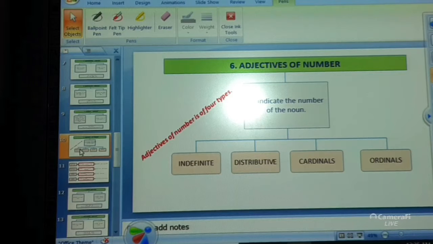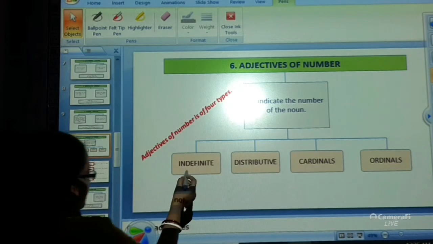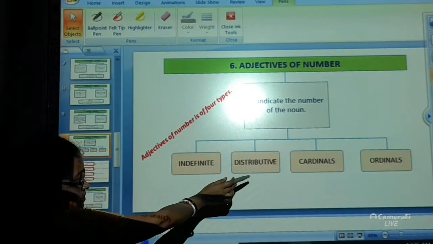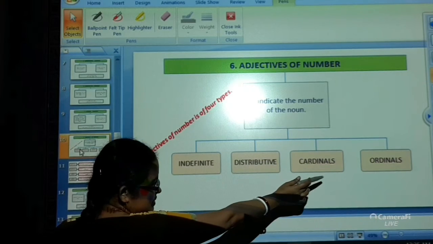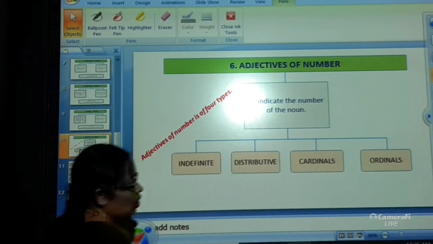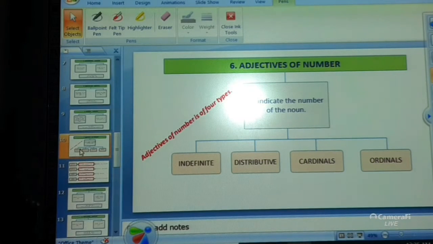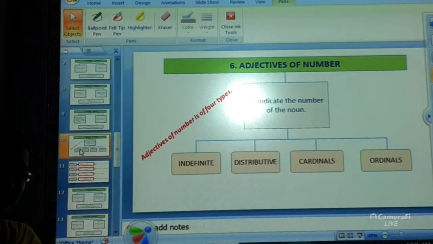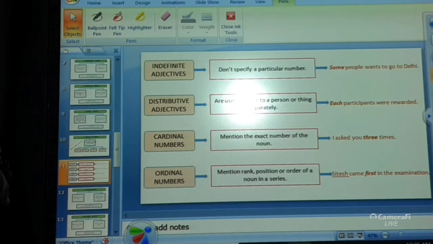Now, there are 4 types of adjective of number. You can see over here. The first is indefinite adjective. The second is distributive. Third one is cardinal. And the last one is ordinal. So, we will be moving into details about the 4 different types of adjective of number. So let's move into their details.